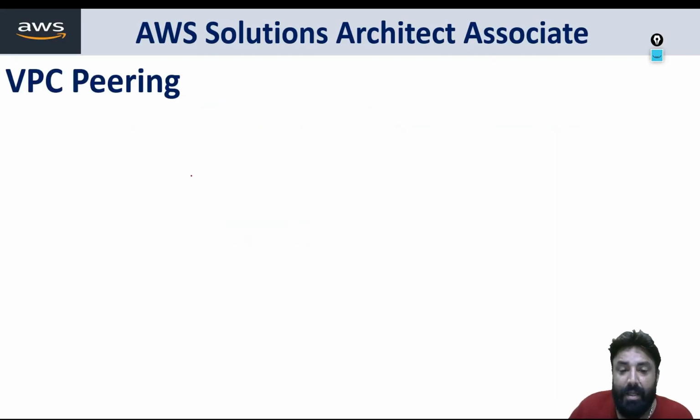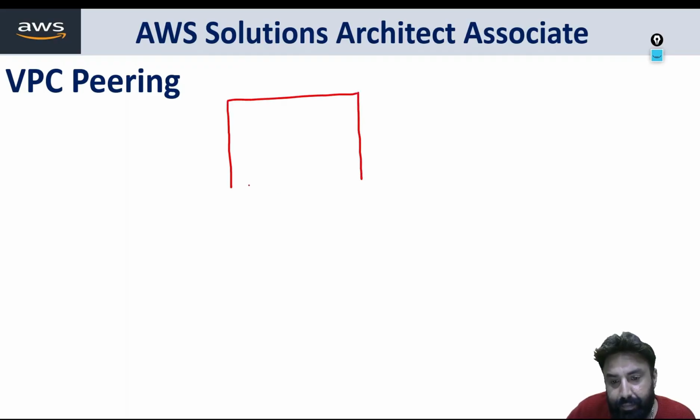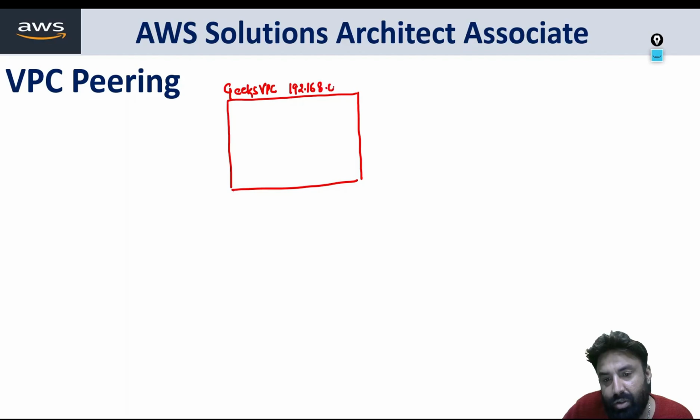So what exactly is VPC peering? Let's say I have one VPC, and the name of this VPC is, let's say, Geeks VPC, having CIDR 192.168.0.0/16.